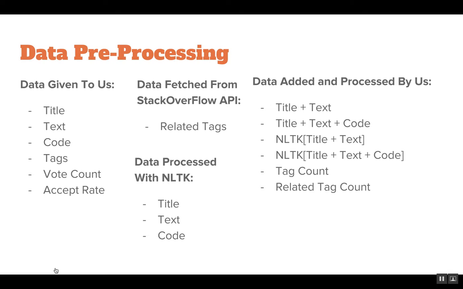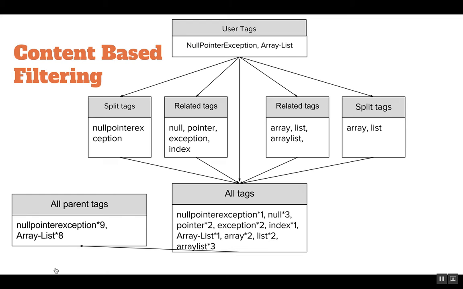So we essentially use this in our computation because it really benefits us to determine what the current question could be related to as well. And also we pre-processed all our data with NLTK just for the title, text, and code, and also constructed different columns where you will have title plus text plus code, and NLTK title plus text plus code, as this gives us a better document to do proper searches in Elasticsearch.